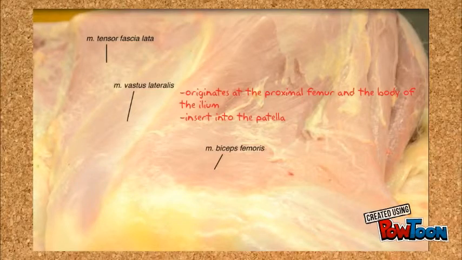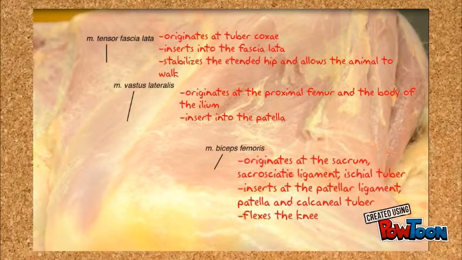The M. biceps femoris flexes the knee and extends the hip. The M. quadriceps femoris has four heads: the vastus lateralis, vastus intermedius, vastus medialis, and the rectus femoris. They extend the knee and stabilize the patella. The rectus femoris also flexes the hip. The M. tensor fascia lata stabilizes the extended hip.